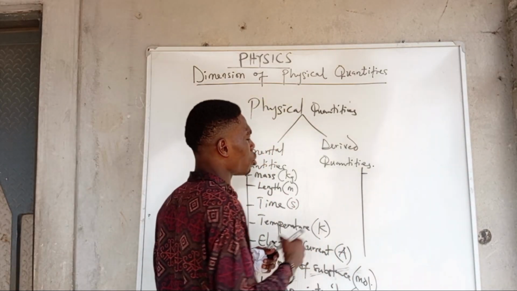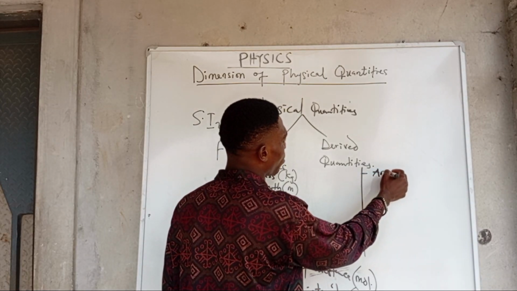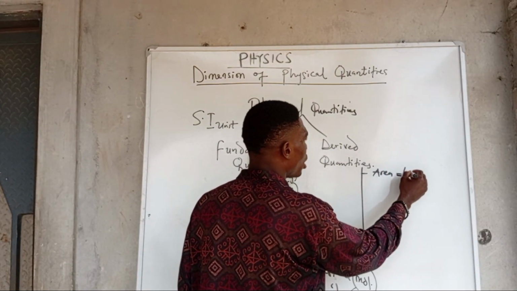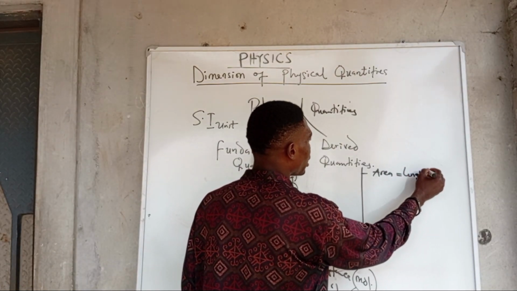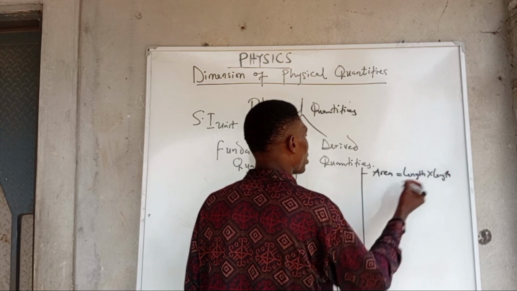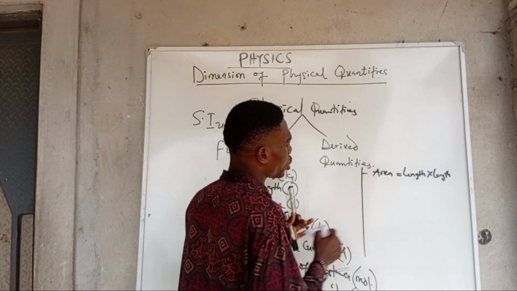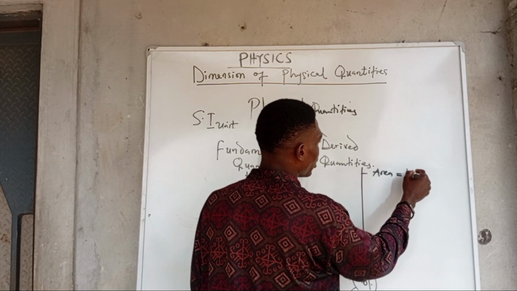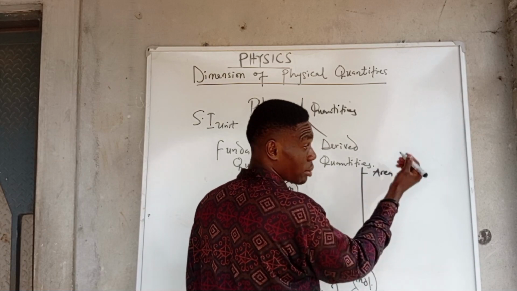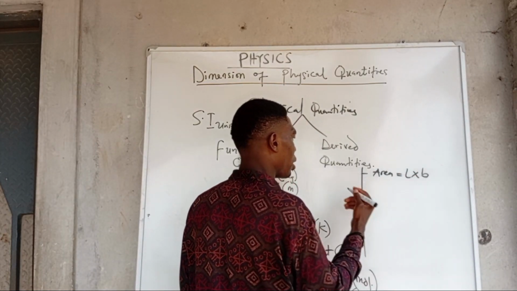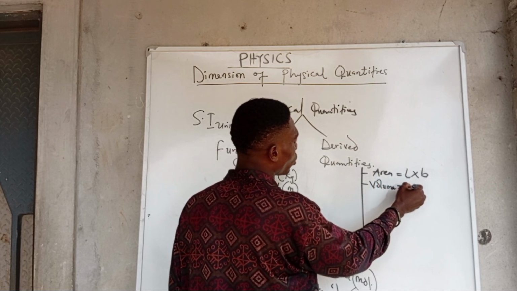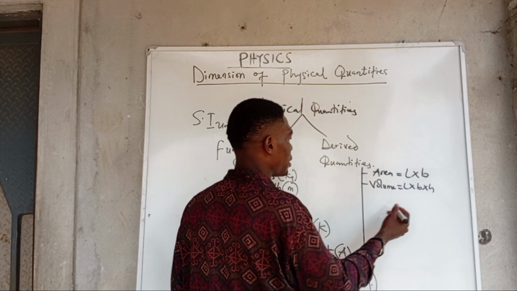Okay, so if you look at area, it is an example of a derived quantity, because it is actually equal to length times length. Maybe I should just give it as L so that we can flow with it: L times L. But sometimes students can say length times breadth. Okay, let's put it that way. Then volume is equal to length times breadth times height.